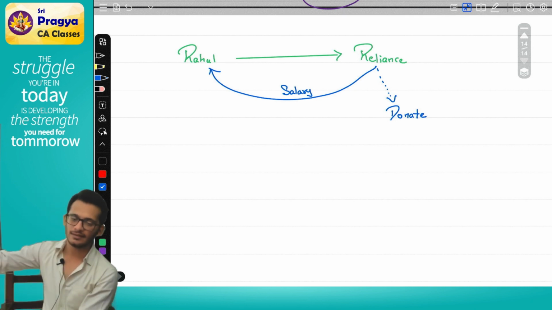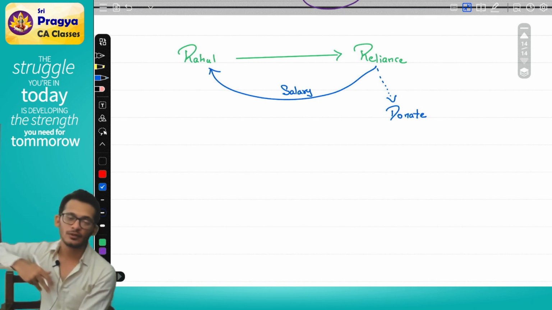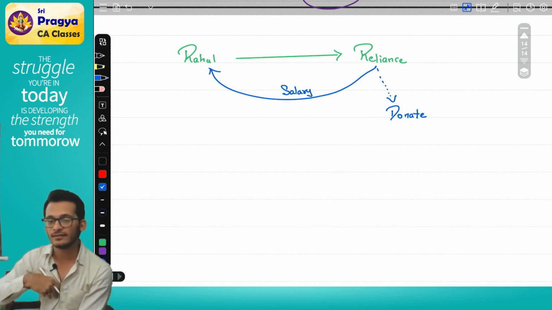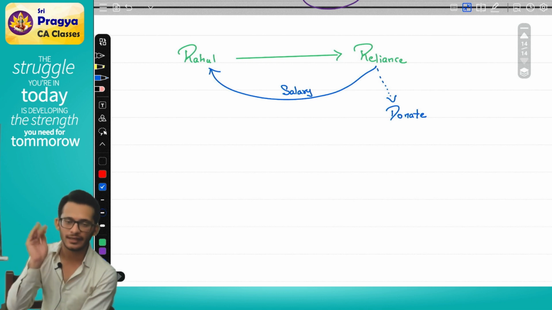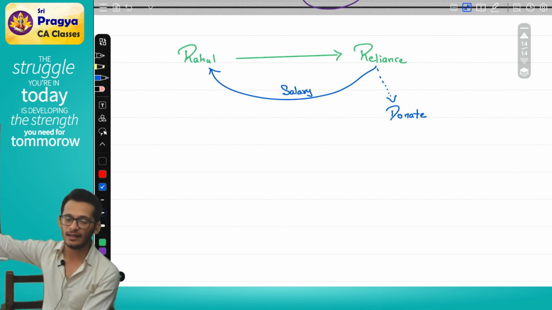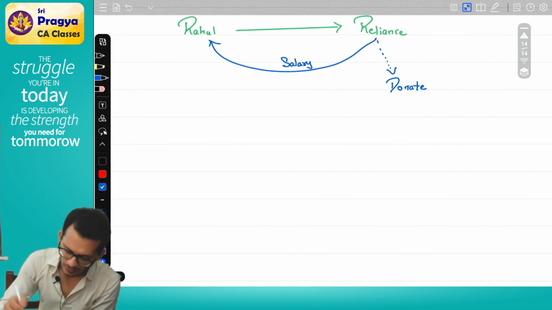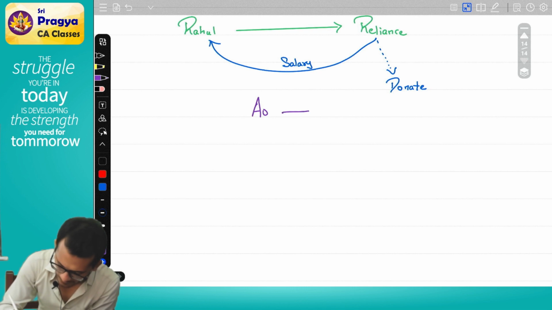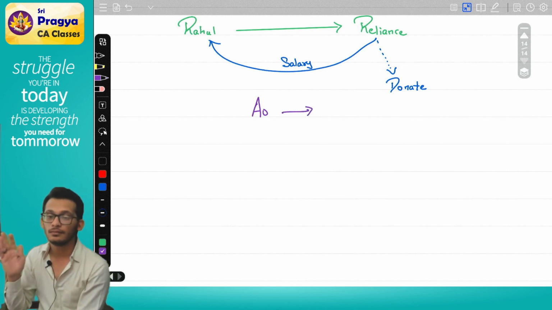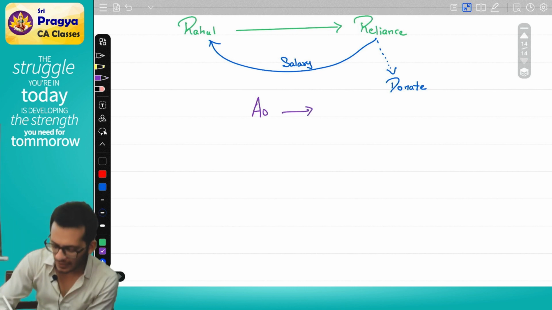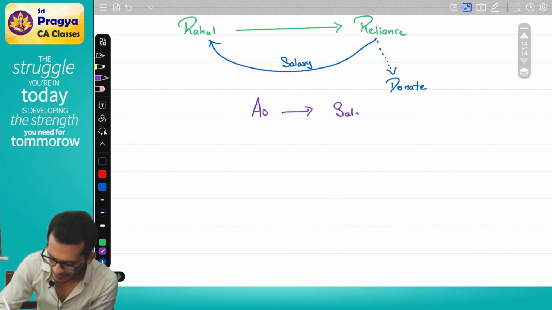So Rahul is going to Reliance and saying, "Reliance, I have to receive salary, but I am not required to get salary. I'm okay with not getting the salary. Instead of giving me the salary, you give it off fully as donation." Now the assessing officer came and said, "Dear Rahul, this is your salary, so I will tax it in the head salaries."